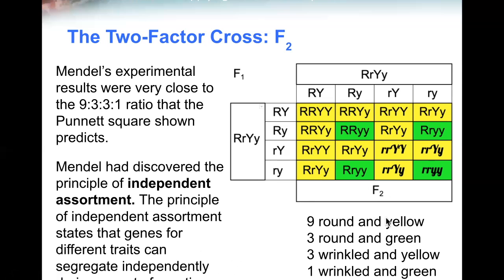So 9 round and yellow, but then there were 3 round and green, and there were 3 wrinkled and yellow, and then finally 1 wrinkled and green, a ratio of 9, 3, 3, and 1.